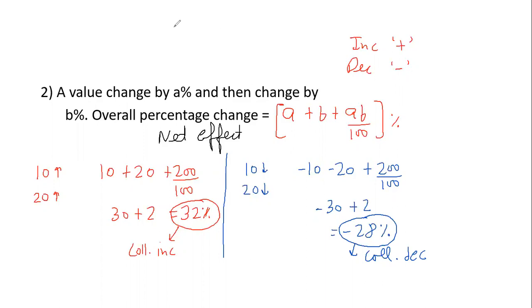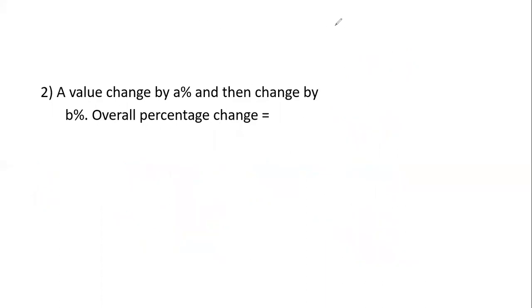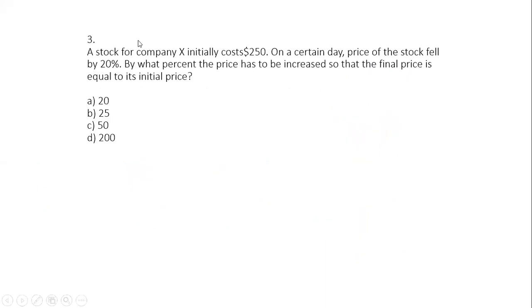Now let's try to do one question on this formula. Question number 3 says a stock for company X initially cost $250. On a certain day, the price of the stock fell by 20%. So what is happening here is the price of the stock is decreased by 20%.